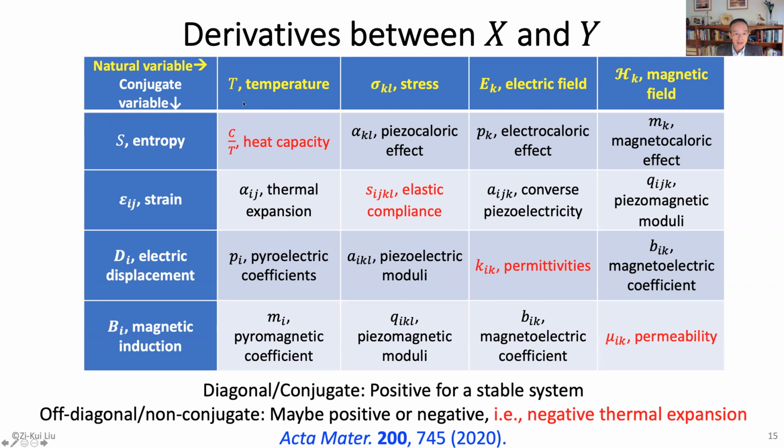Okay, the diagonal terms are between conjugate variables, and they're always positive for a stable system. However, the off-diagonal terms are between non-conjugate variables. They can be positive or negative. For example, we worked on negative thermal expansion. We have a few papers, and this is put in my overview paper. So all the off-diagonal quantities could be negative. And if it could be positive or negative, then it could be zero, right? And then positive and negative could be infinite and diverge. So there are all kinds of properties we can study.